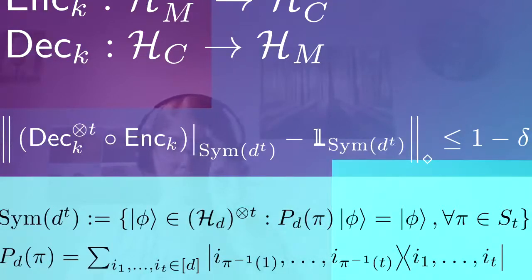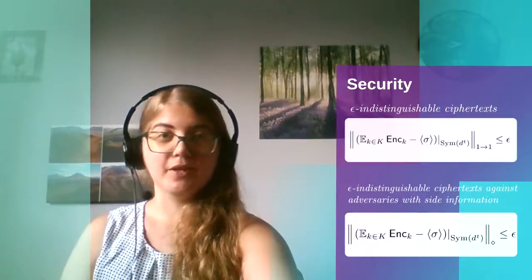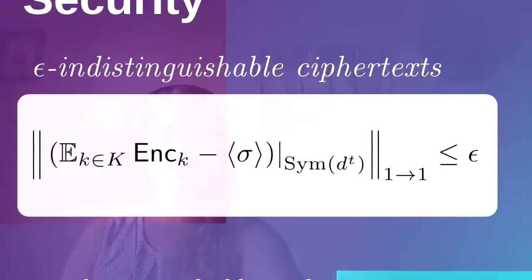And with this restriction to the symmetric subspace, we're saying that our inputs to our encrypting and decrypting maps, they need to be in the symmetric subspace. So this encryption decryption, we are looking at the difference between this and the identity in the symmetric subspace. And so this diamond norm here, we want less than or equal to 1 minus delta. And when this inequality is equal to 0, that's what we call a perfectly correct quantum private broadcast. So that is correctness. We also have security, which we have with epsilon indistinguishable ciphertext.